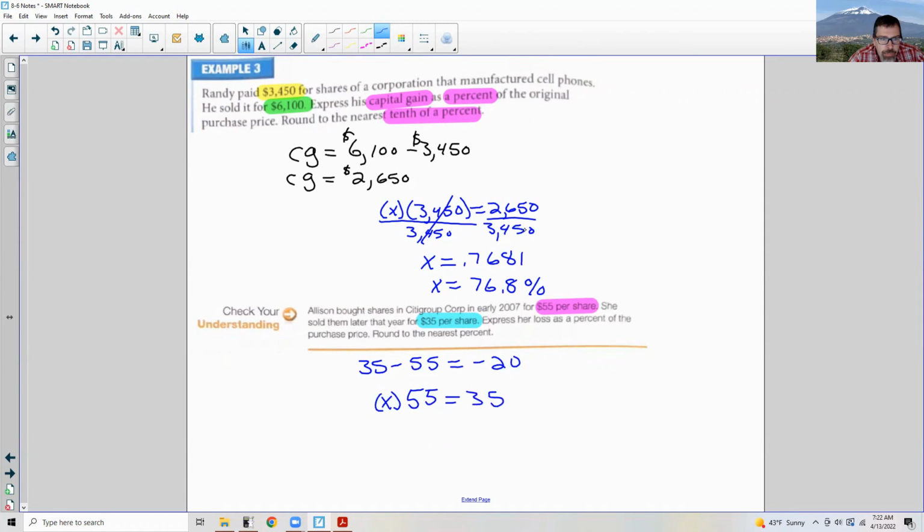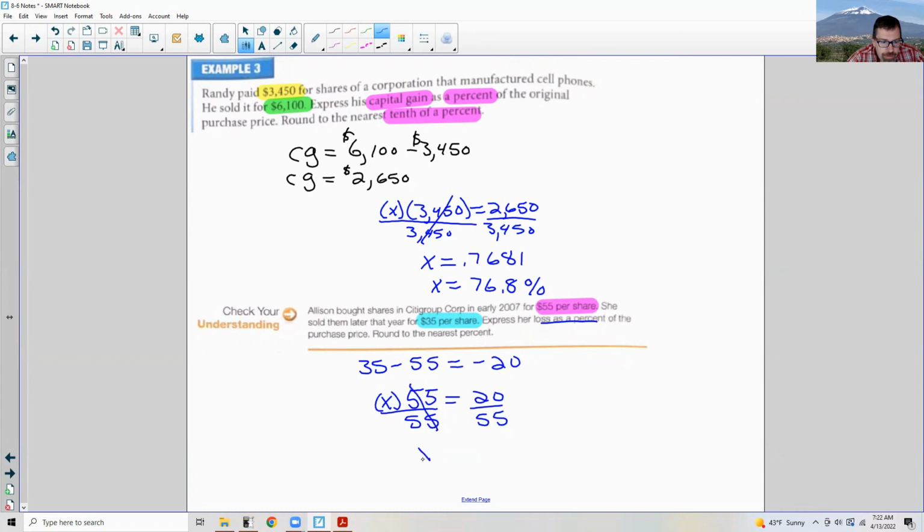Okay, no, not 35, I'm sorry. What percent of 55 is the difference? So what we got was 20. So I'll put 20 here. Divide both sides by 55. I'm not going to worry about the negative right now. It is a loss. Express her loss as a percent. We're not going to say a negative percent. We're just going to say it's a loss of such and such a percent.